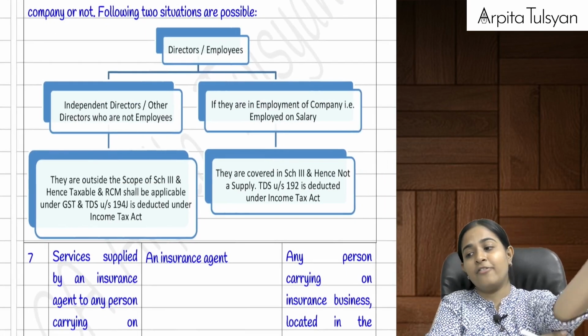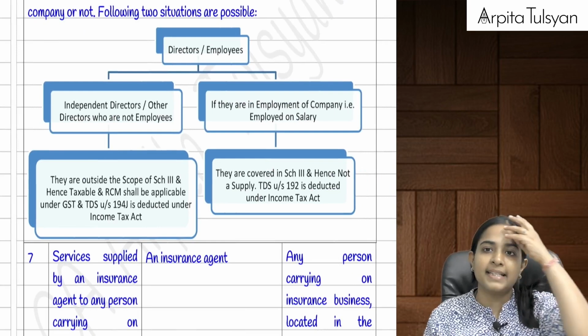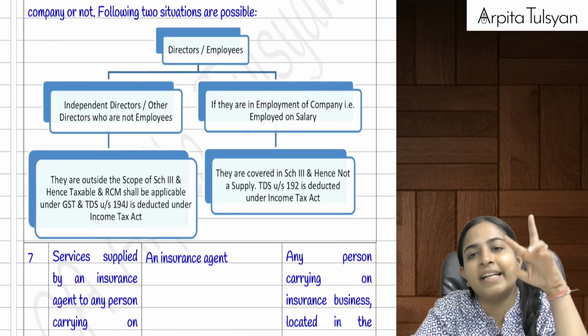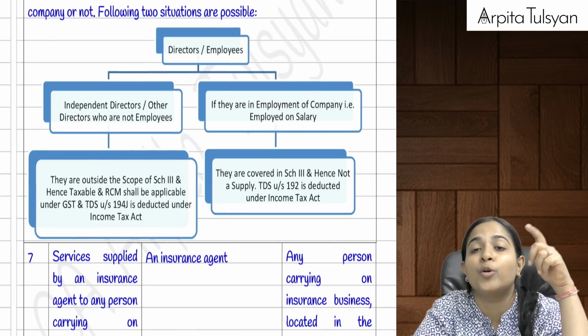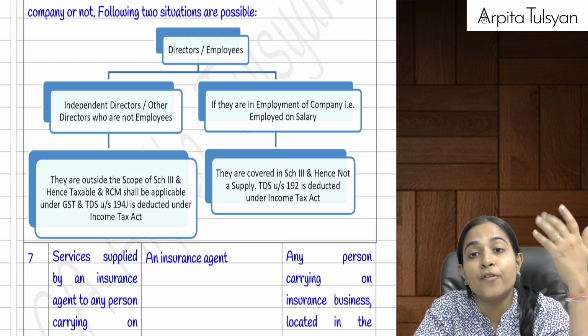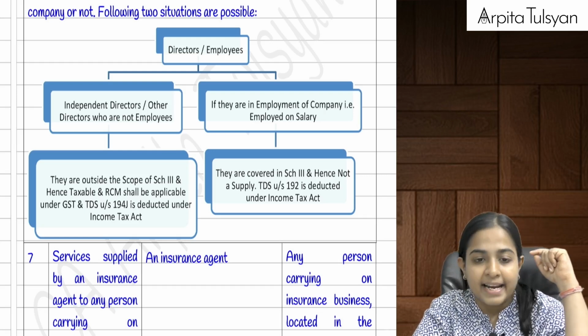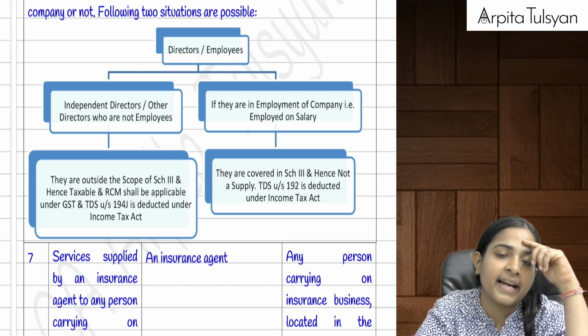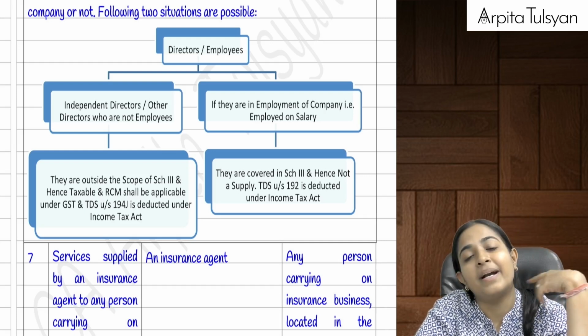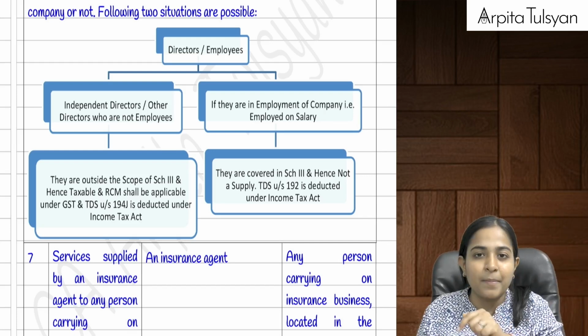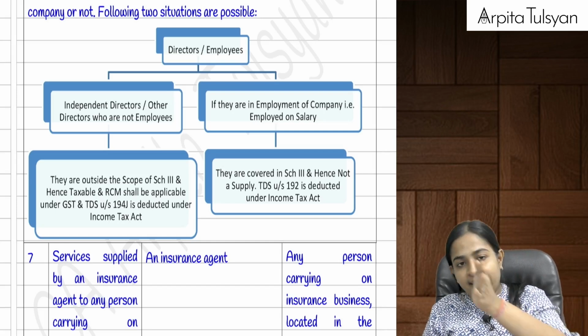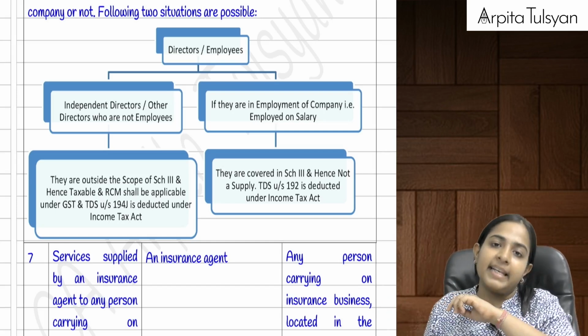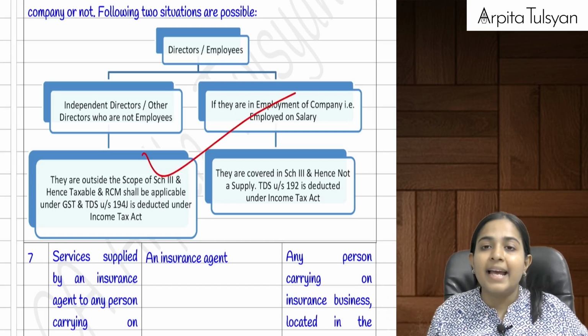Now listen, what if the director is working in the capacity of an employee? Then it becomes employer and employee, and it is totally outside the purview of supply as per Schedule 3. But if the services are rendered not in the capacity of an employee but in a professional capacity, then it will be a supply. And if the director is providing the services to the company, then reverse charge mechanism will be applicable.